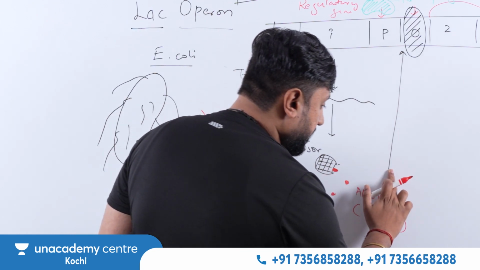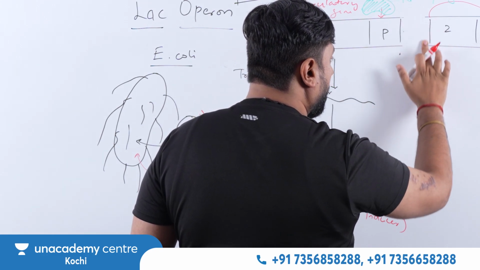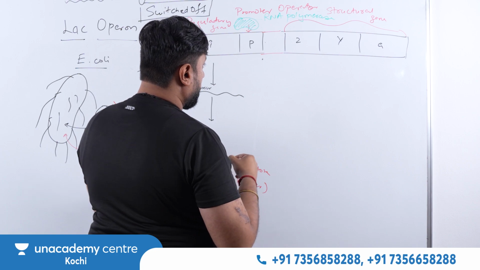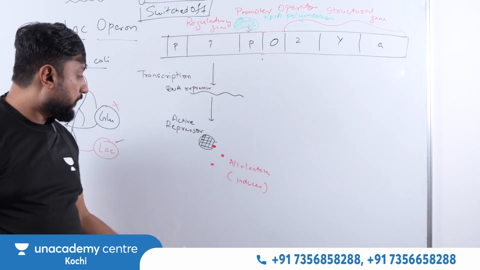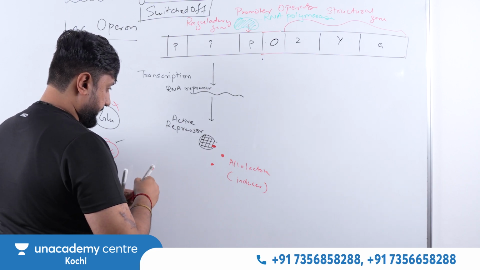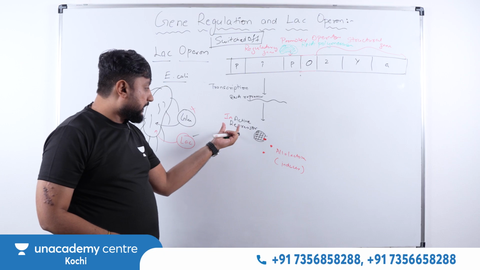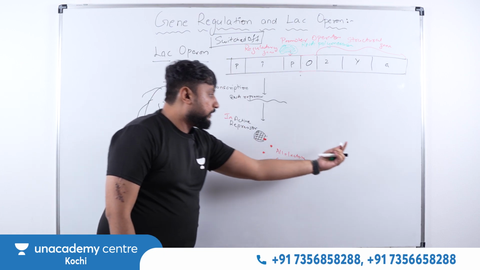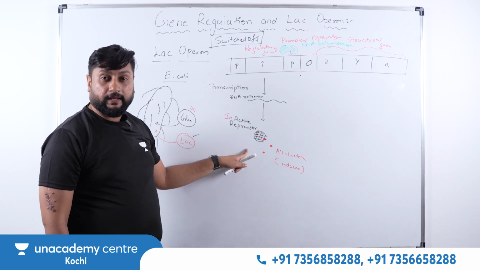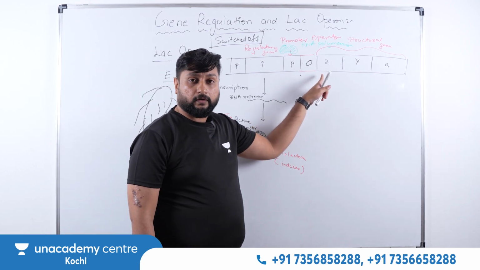What difference will it make? Now, no longer is it able to bind with the operator. The operator is free. You can see the operator is free because this active repressor, now it will become what? It will become inactive repressor. Why does it become inactive repressor? Because active repressor is continuously forming. Now you have given the lactose. Lactose will bind with what? With the active repressor, making it what? Inactive repressor. Got it? So now it is not able to bind with the operator.